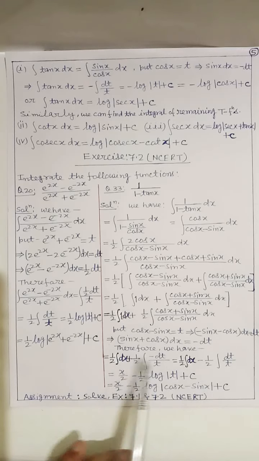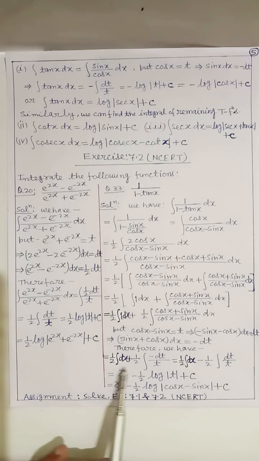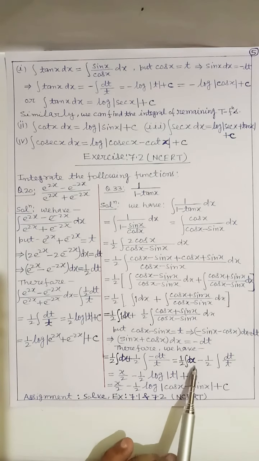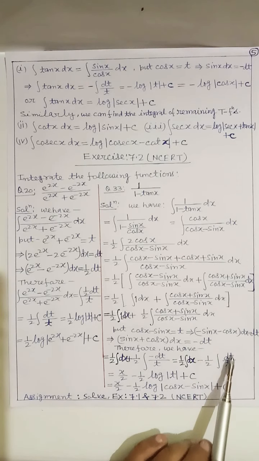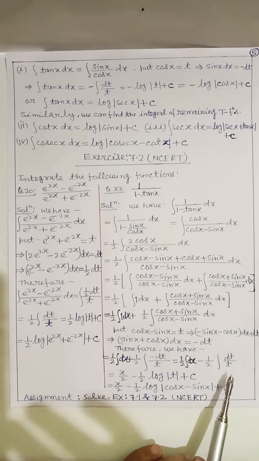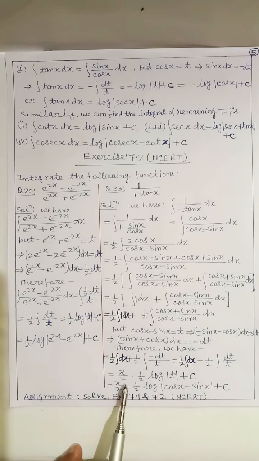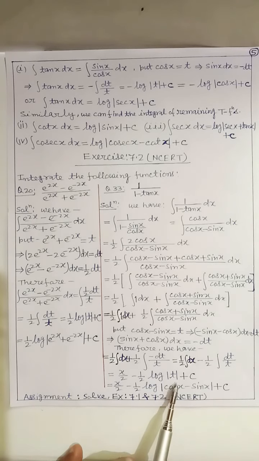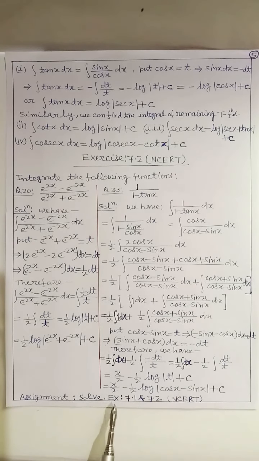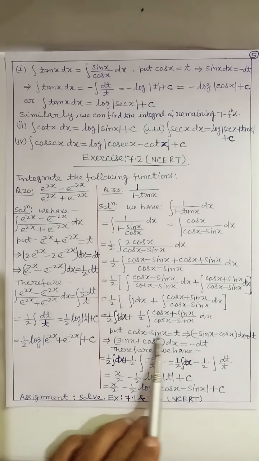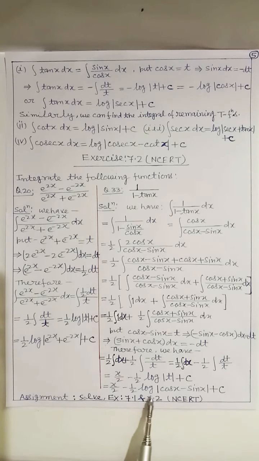Therefore, we have 1 by 2 integral of dx minus 1 by 2 integral of dt by t. This is equal to x by 2 minus 1 by 2 log of mod t plus c, and finally we get x by 2 minus 1 by 2 log of mod of cos x minus sin x plus c. Here we put the value of t from this. So this is our answer.